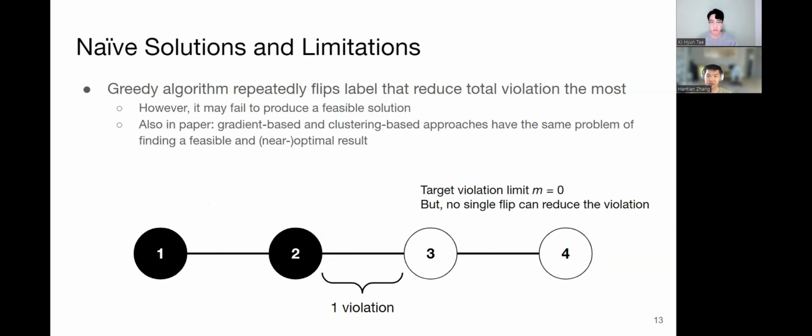A simple solution is the greedy algorithm. The algorithm counts the number of violations that can be reduced by flipping each point, and flips the point with the highest reduction each round. However, the greedy algorithm may fail to find a feasible solution, even if there exists one. Also, in the paper, we considered gradient-based algorithms and clustering-based algorithms, and they all can fail to find a feasible and near-optimal solution.